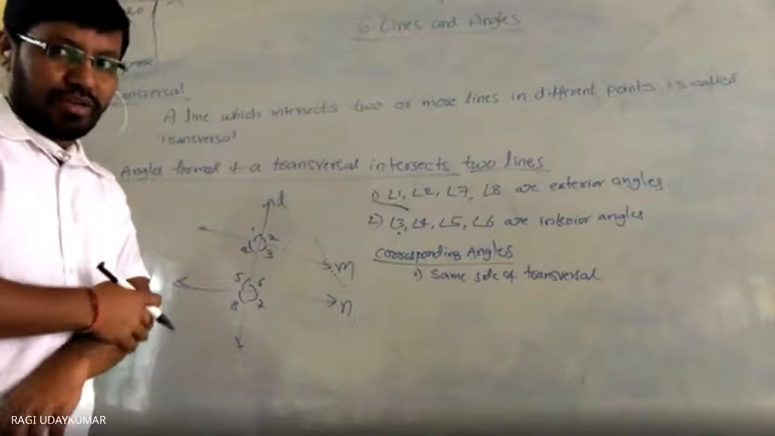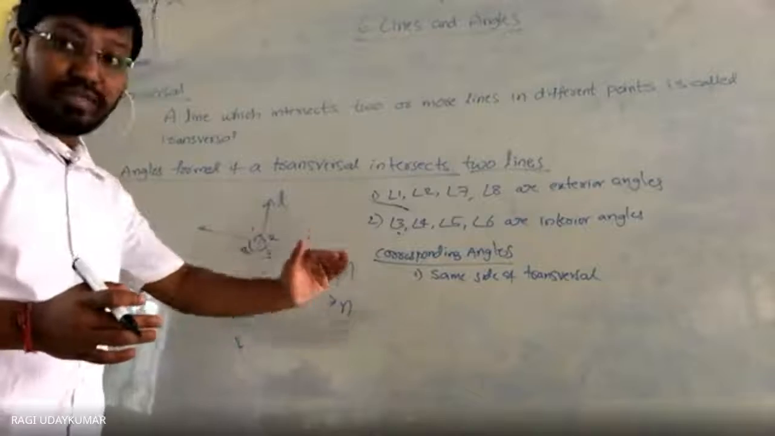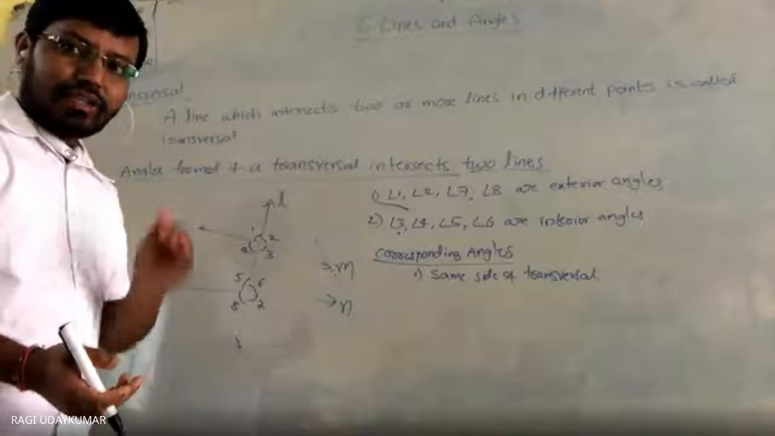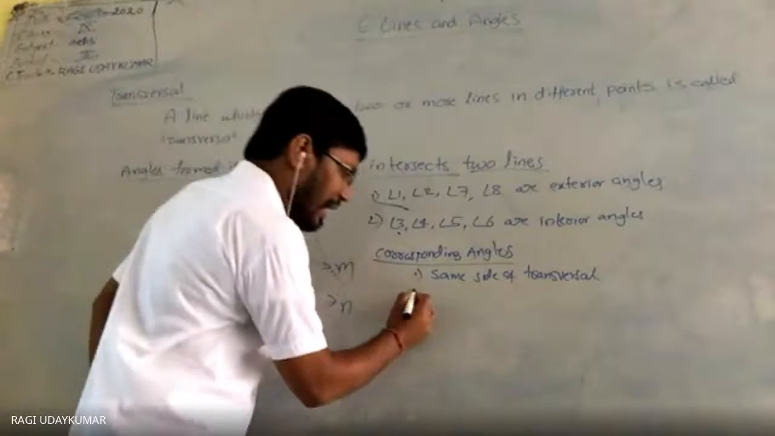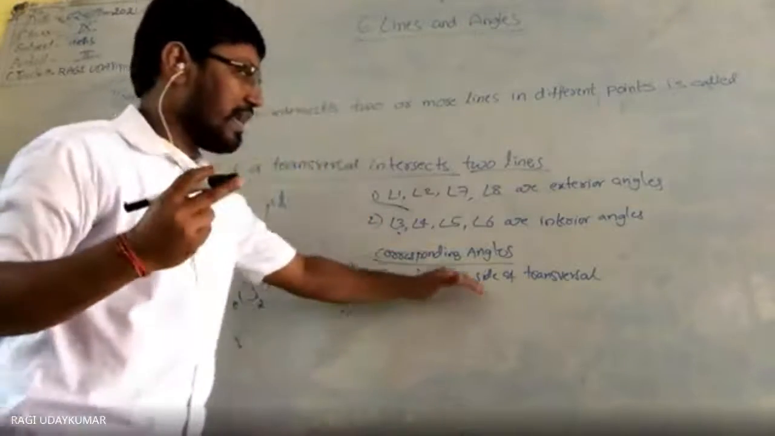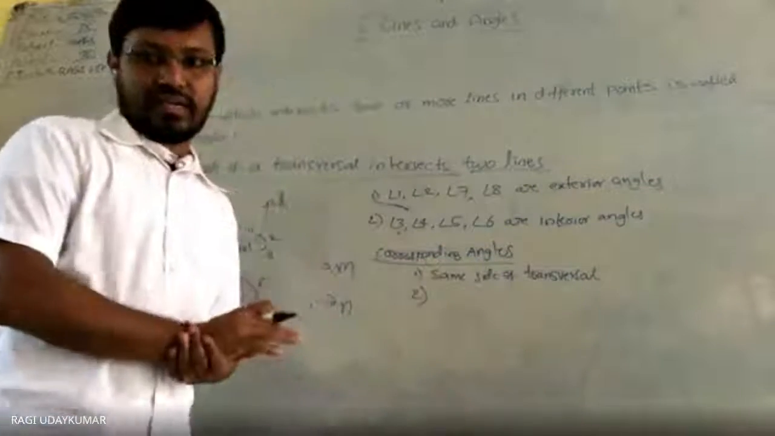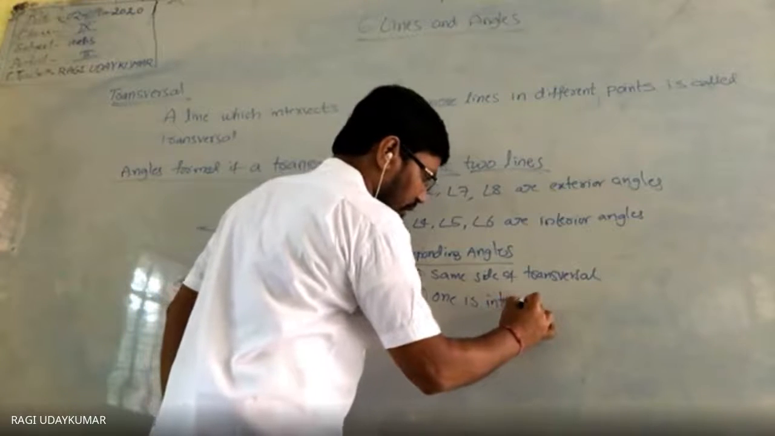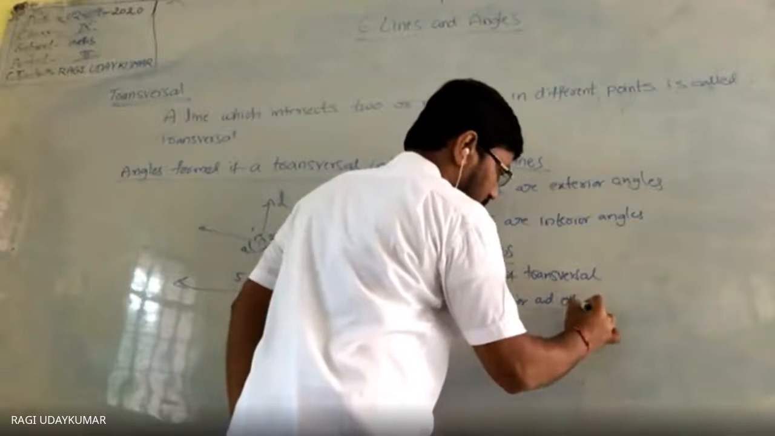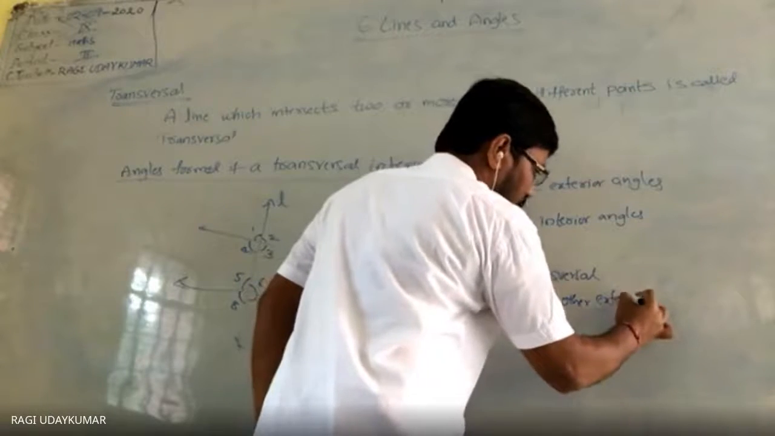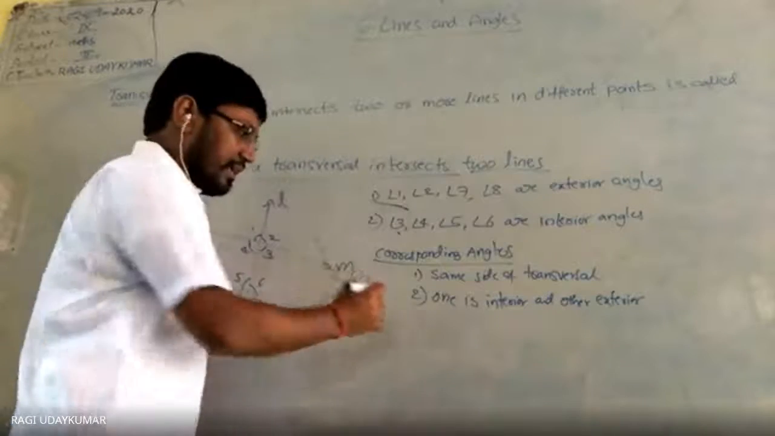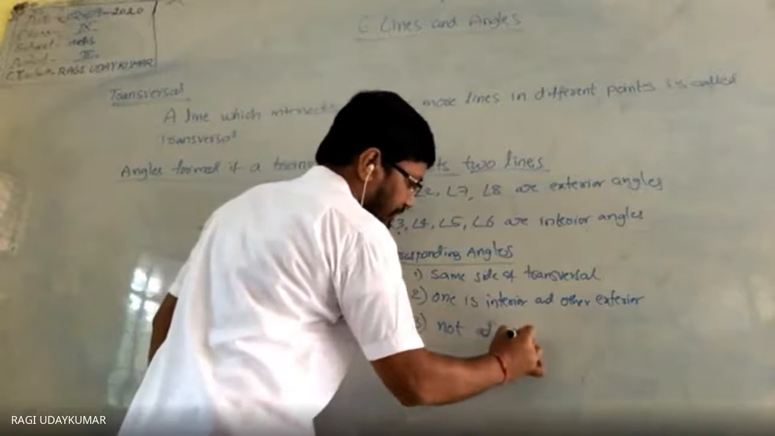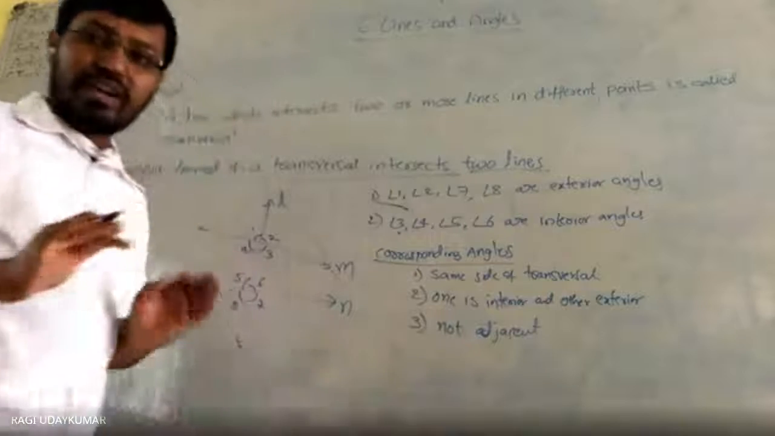First, you should identify yourself which angles satisfy these 3 conditions. Second, the 2 angles should be on the same side of the transversal. One is interior and the other is exterior. Not adjacent. They should not be adjacent.